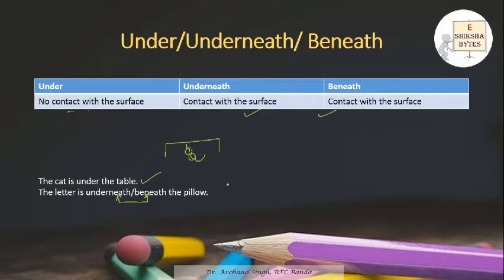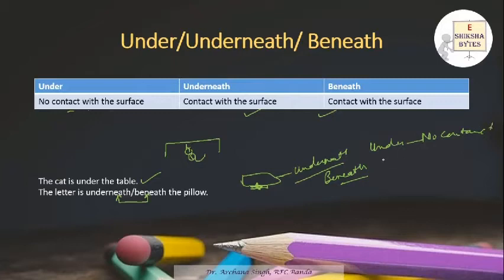Because this is a pillow, your letter is kept under your pillow. So there is a touch between the pillow and your letter. So in this case we use underneath or we can use beneath. The only difference is when you use under, no contact, and when we use underneath or beneath, there is a contact.